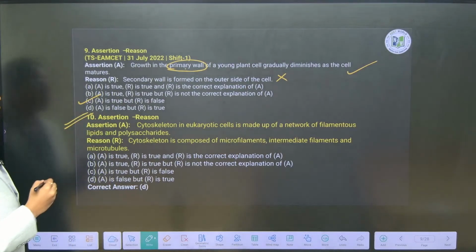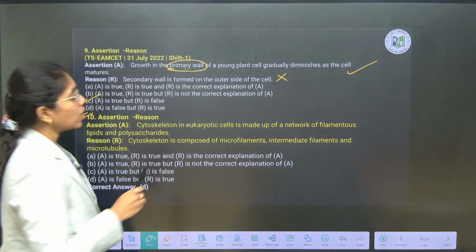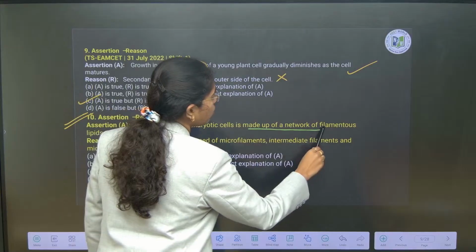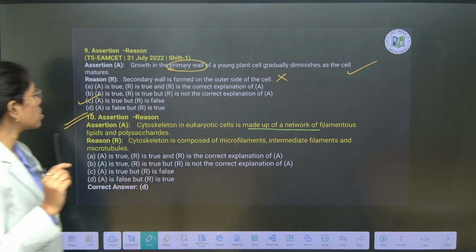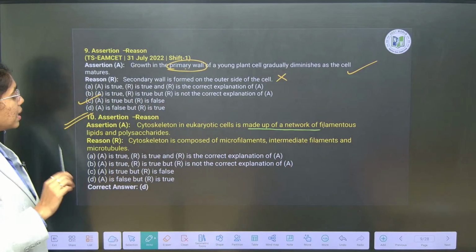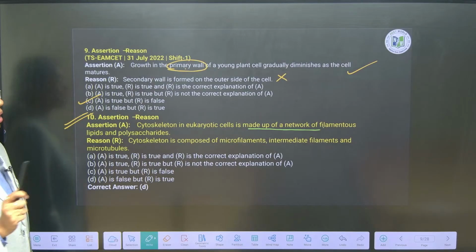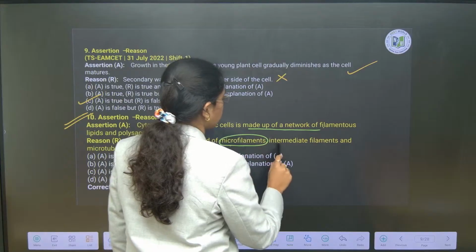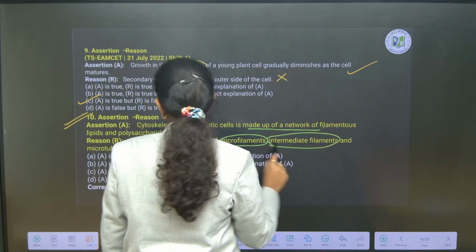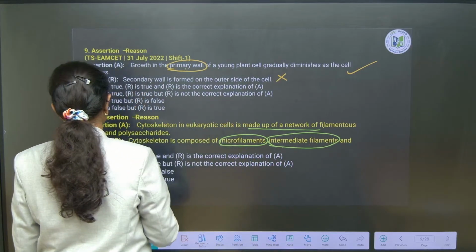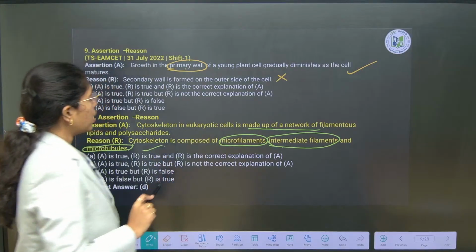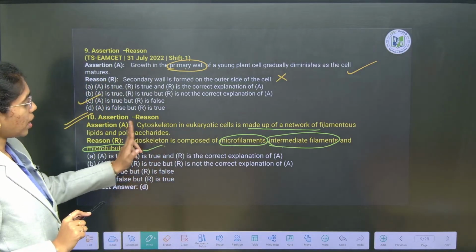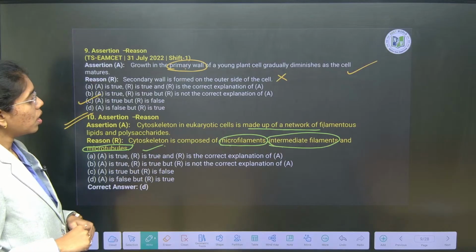Assertion: cytoskeleton in a eukaryotic cell is made up of network of filamentous lipids and polysaccharides. Reason: cytoskeleton is composed of microfilaments, intermediary filaments and microtubules. True, right? Here the reason is correct, but once again look at the assertion.